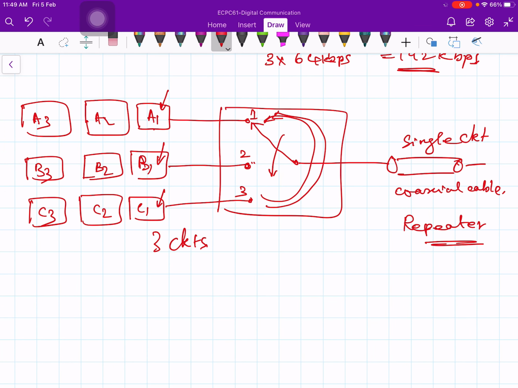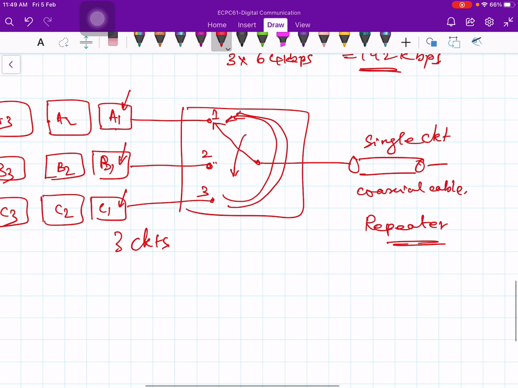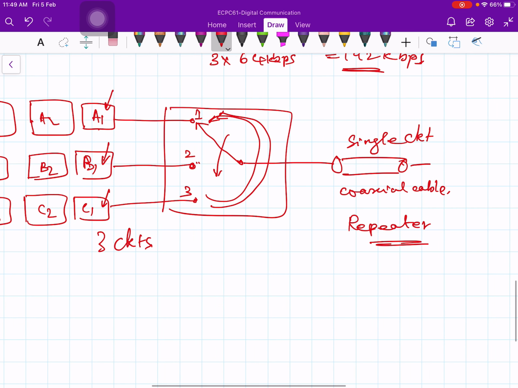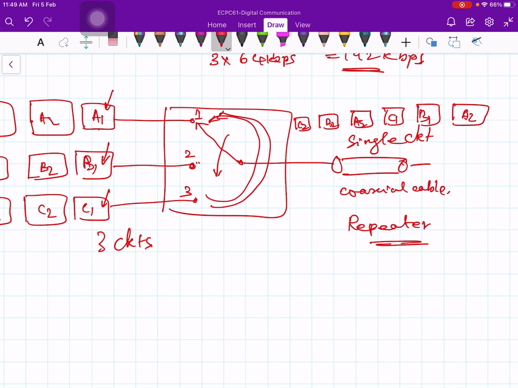So essentially what we are doing is, in between successive bytes we put other bytes. Okay, so first A1 is going, then followed by B1, followed by C1, then followed by A2, followed by B2, followed by C2. So it is a very simple thing to do. In principle there is not much to explain about it. It is a very simple concept.